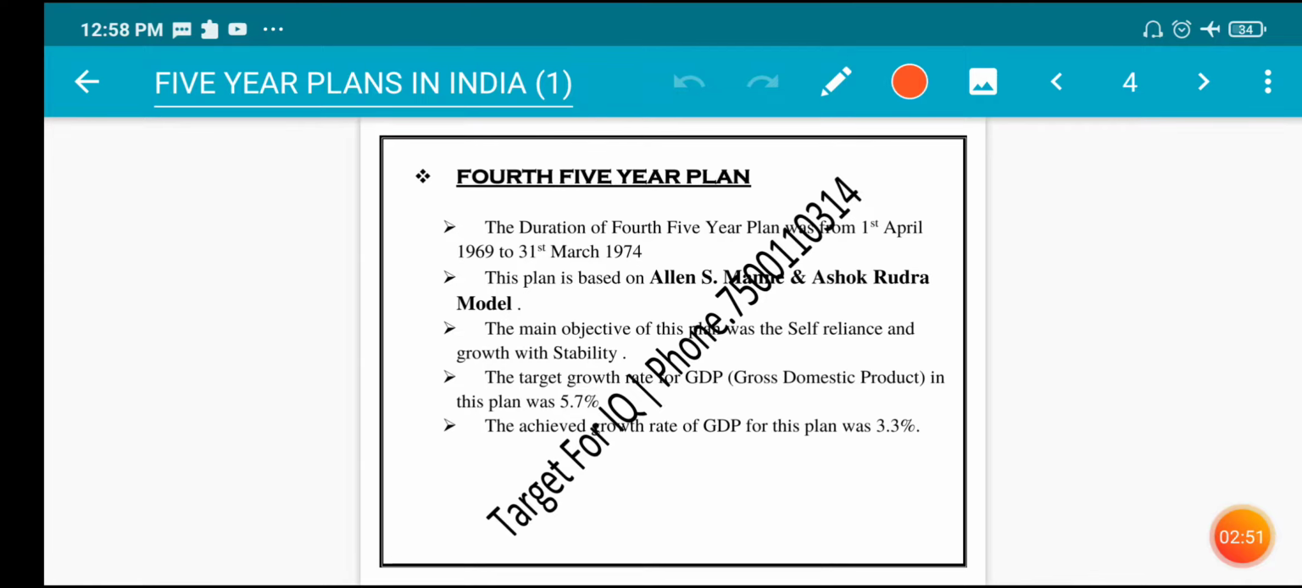Fourth five-year plan. The duration of the fourth five-year plan was from 1st April 1969 to 31st March 1974. This plan is based on Alan Manne and Ashok Rudra model. The main objective of this plan was self-reliance and growth with stability. The target growth rate for GDP, that is gross domestic product, in this plan was 5.7%.